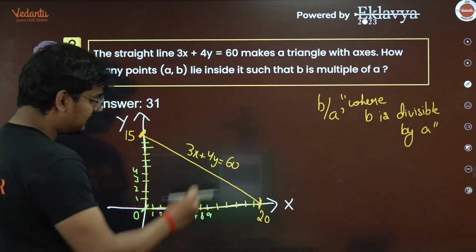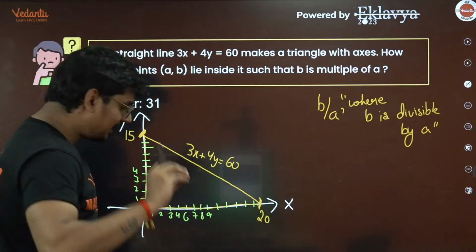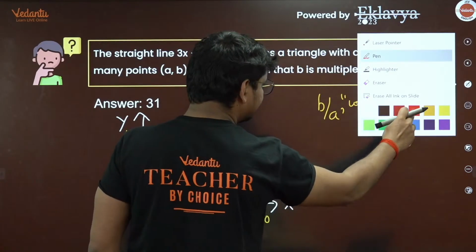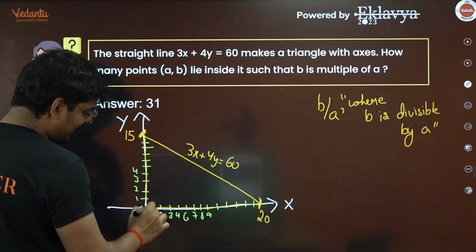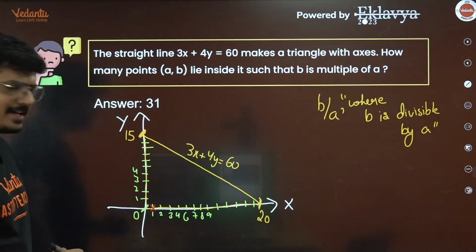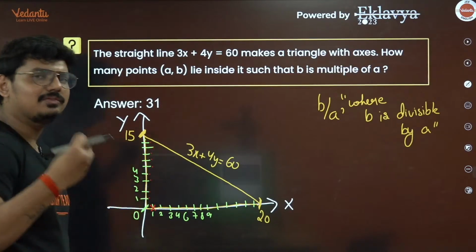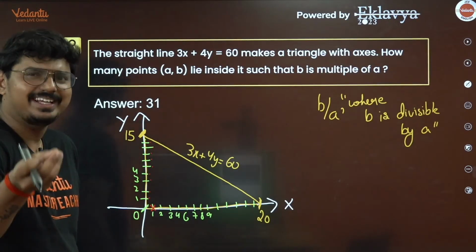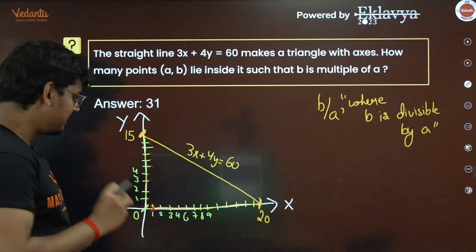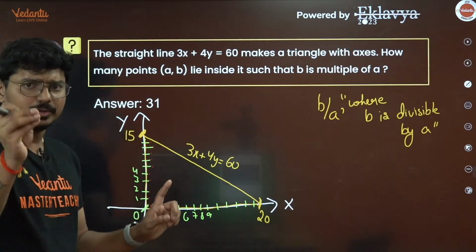But anyways, guys, try to understand this. Here what is happening is, you need to choose the values of a and b such that b is going to be divisible by a. Now let me start from a is equal to 1, students. If a is 1, what values of b you can take? You can take 1, 2, 3, 4, 5, 6, 7, 8, 9, till you can go till 14. Agreed? If a is going to become 1, you can take which values of b here? b can be 1, b can be 2, b can be 3. You can't go till 15, guys.